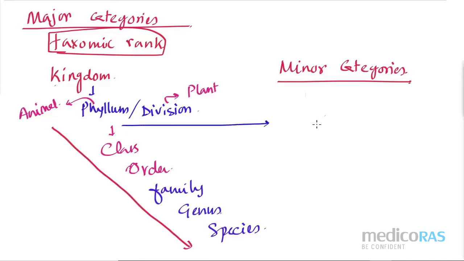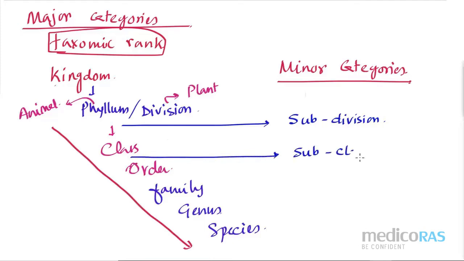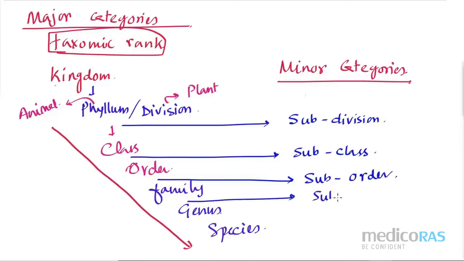If it is division, below that division, let me write it here. Below the division, we have subdivision. That means subdivision is present between what? Below division, above classes. Fine. Then, after class, I have to write subclass. Okay. After order, I have to write suborder. After family, I have to write subfamily. Yes. But after genus, there is no subgenus or something. After species, there is subspecies. Remember, we have seen the trinomial nomenclature, subspecies.